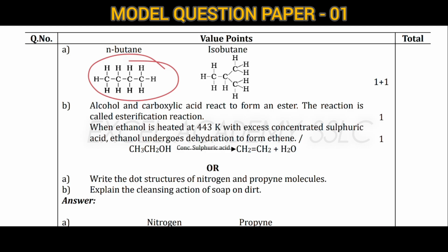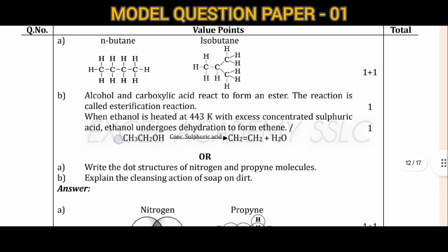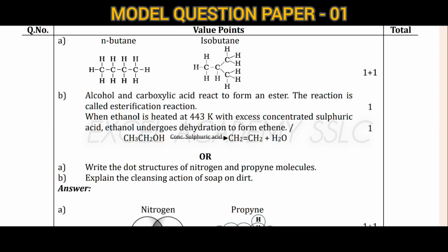Okay, this is n-butane, means 4 carbons and hydrogens connecting to those 4 carbons. Here it is isobutane. Next, what is esterification reaction? Esterification reaction means alcohol as well as carboxylic acid react to form an ester. That reaction we call an esterification reaction.